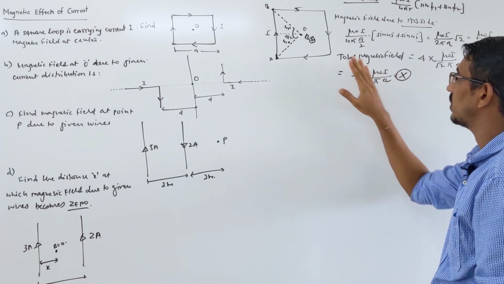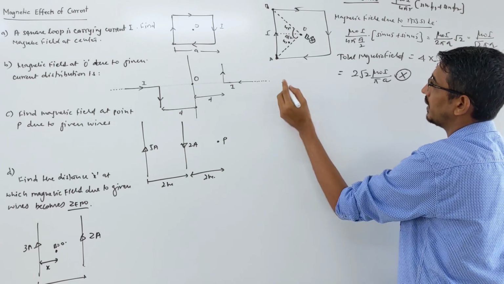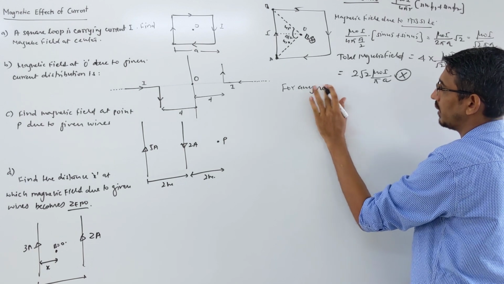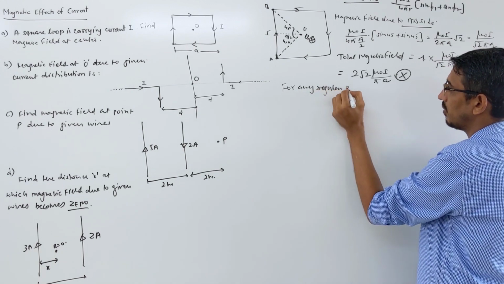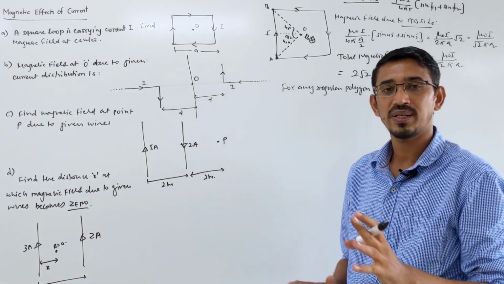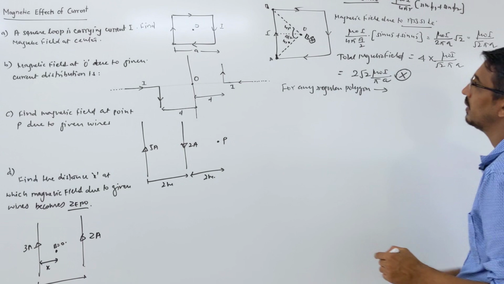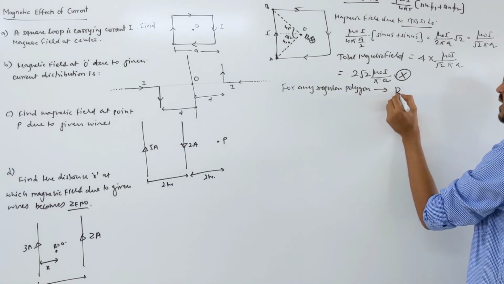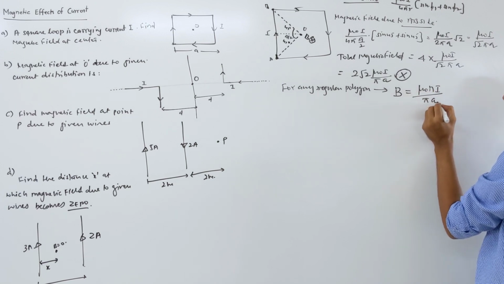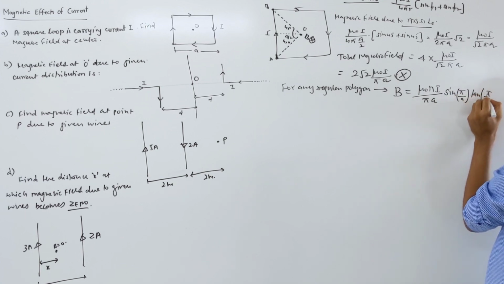Now actually, solving this question like this will take time, right? So I am writing a shortcut for this. You should write it in your notebook properly. So what is the shortcut? Let me write here. For any regular polygon, what is the direct shortcut? Any regular polygon like an equilateral triangle, a square, a pentagon, a hexagon, right? Now for any regular polygon, the magnetic field at the center is directly given by this shortcut formula: mu naught n I by pi a into sine pi by n into tan pi by n.